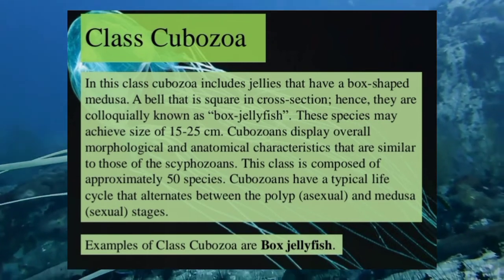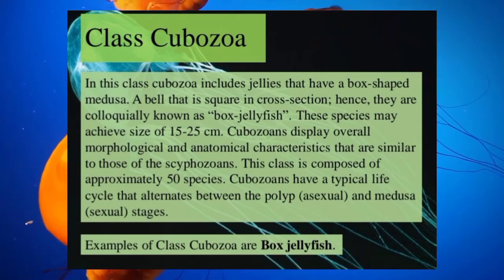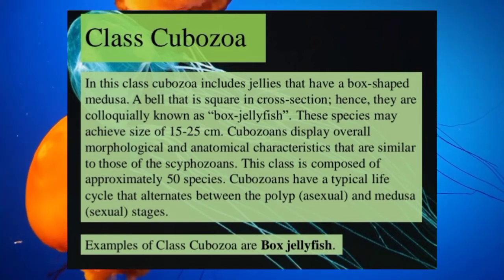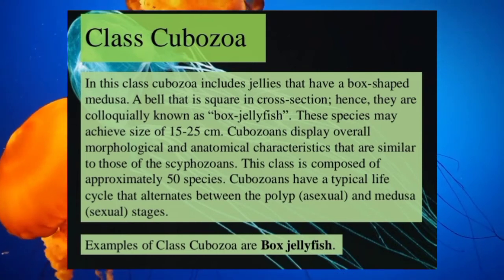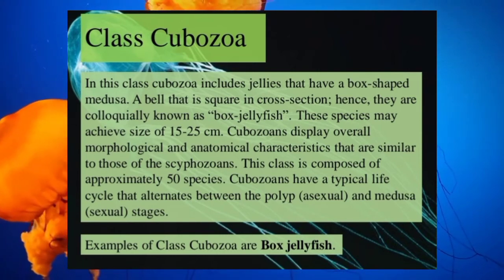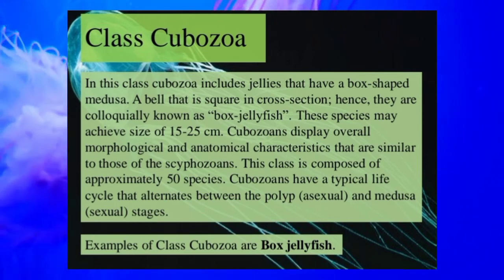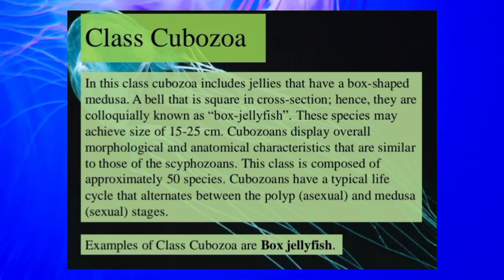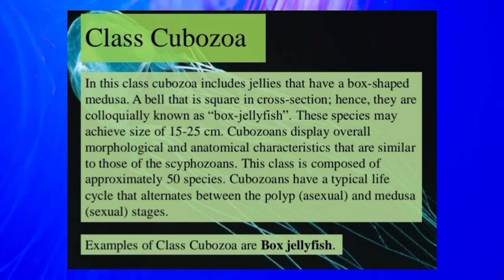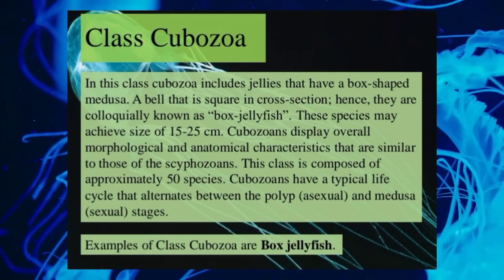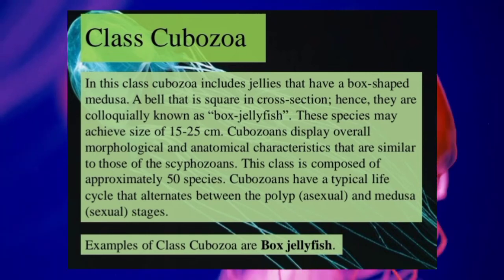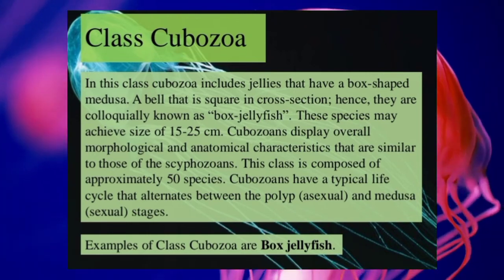Cubozoans display overall morphological and anatomical characteristics that are similar to those of the scyphozoans. This class is composed of approximately 50 species. Cubozoans have a typical life cycle that alternates between polyp, asexual, and medusa, sexual, stages. Examples of class Cubozoa are box jellyfish.